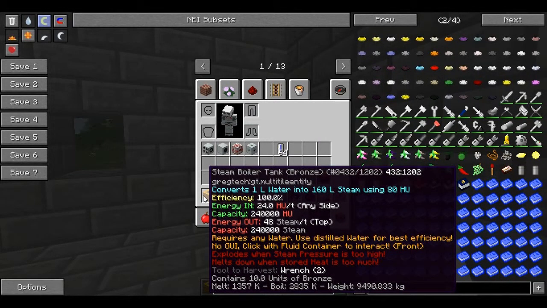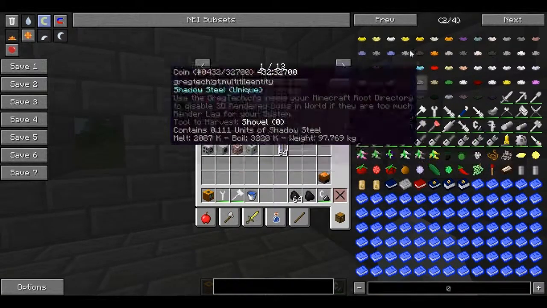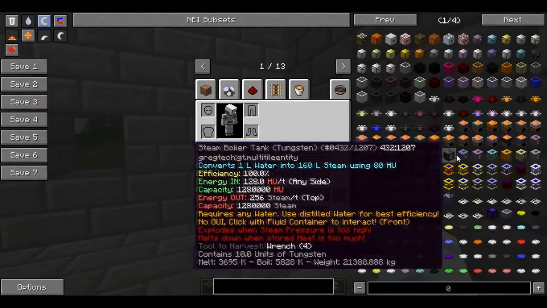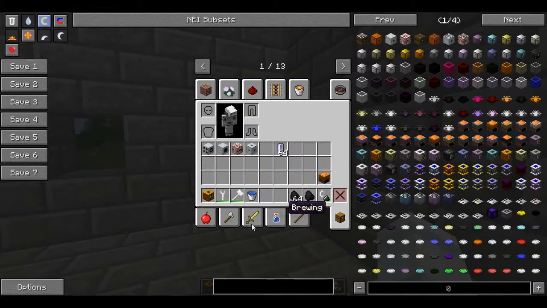Now it's time to talk about the steam boilers. As you can see, depending on the material it's constructed from, it has different values. Efficiency is always like this. Even if I look for another type of boiler, you see that all of them are 100%.